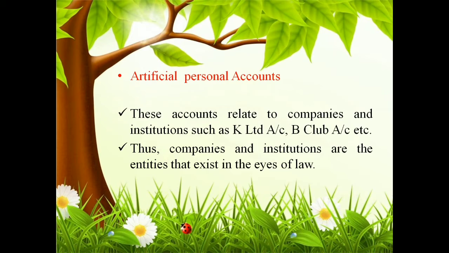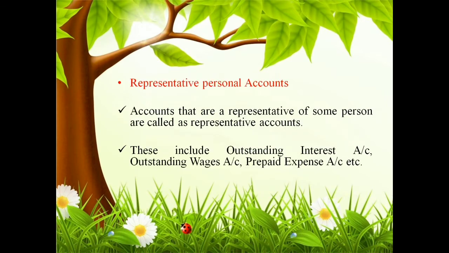The companies and institutions are artificial entities. As per the Companies Act itself, they have a legal personality, they have perpetual succession, and they have a common seal, which is called the signature of the company. So the companies or institutions are considered an artificial person. That is why the account is called an artificial personal account.